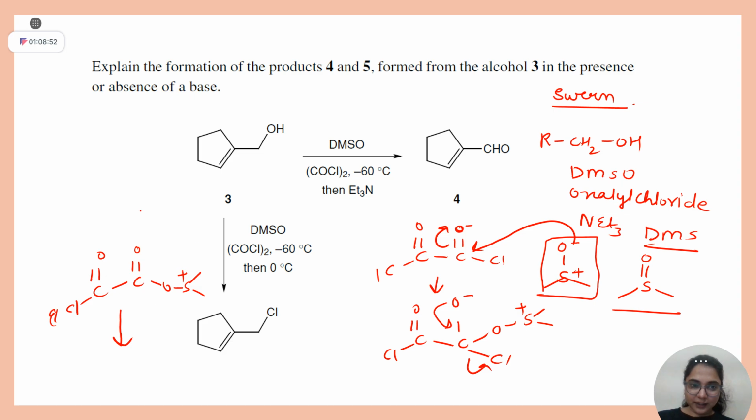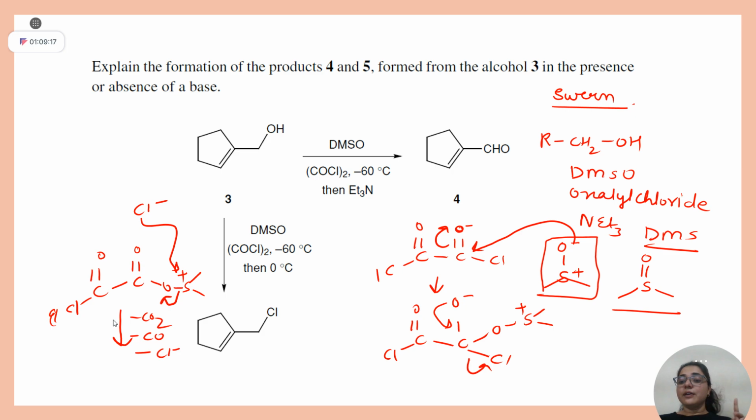Cl minus, right? Cl minus will attack here. This bond will cleave and CO2 will liberate, CO will liberate, and chlorine negative. Tell me, is this step clear to you? Main step.